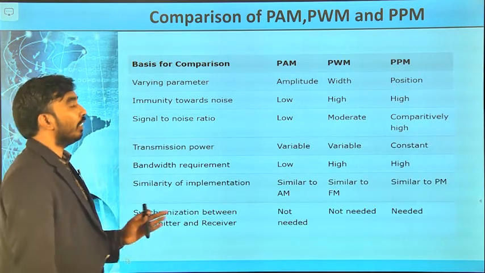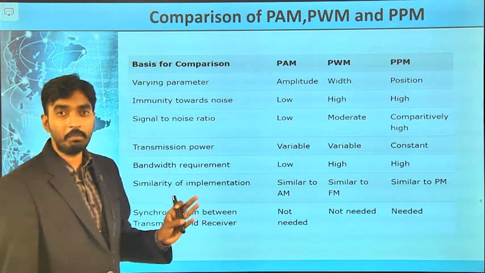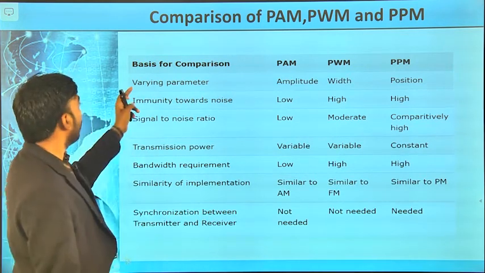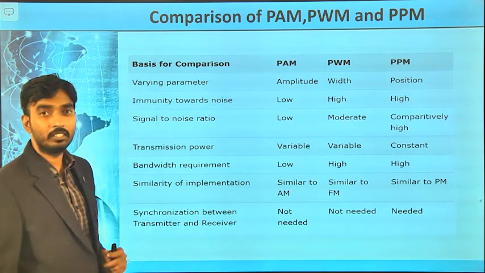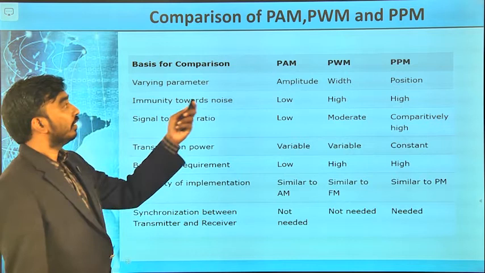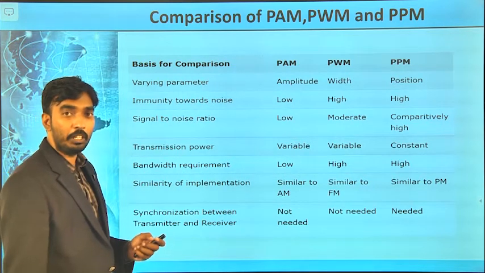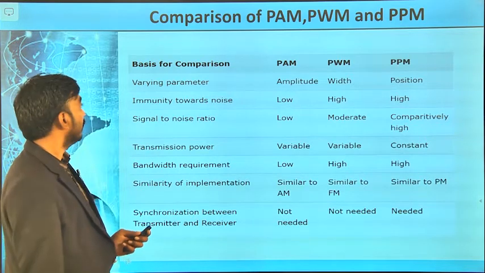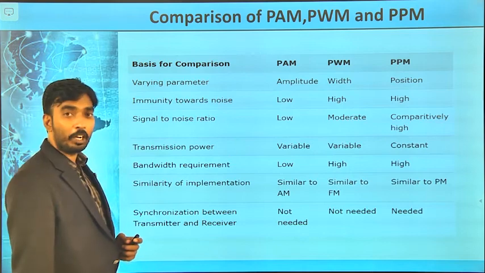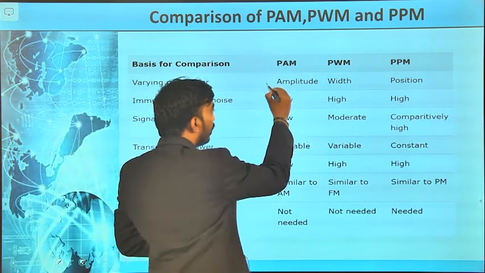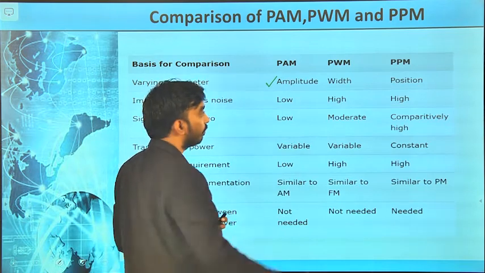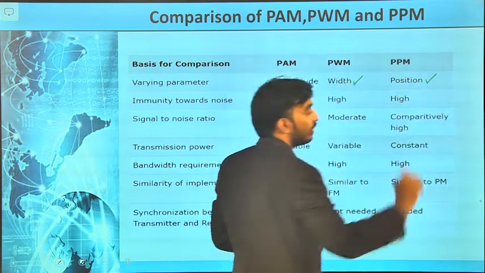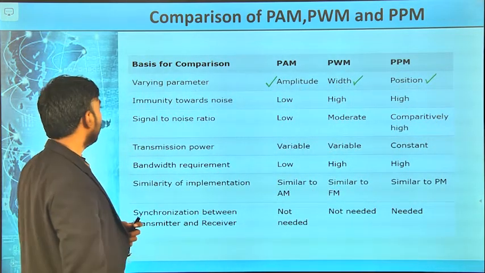And we are going to compare the three modulation schemes: PAM, PWM, PPM. The first comparison is the varying parameter. In PAM, the amplitude of the pulse is varied. In PWM, the width of the pulse is varied. In PPM, the position of the pulse is varied, as we know.